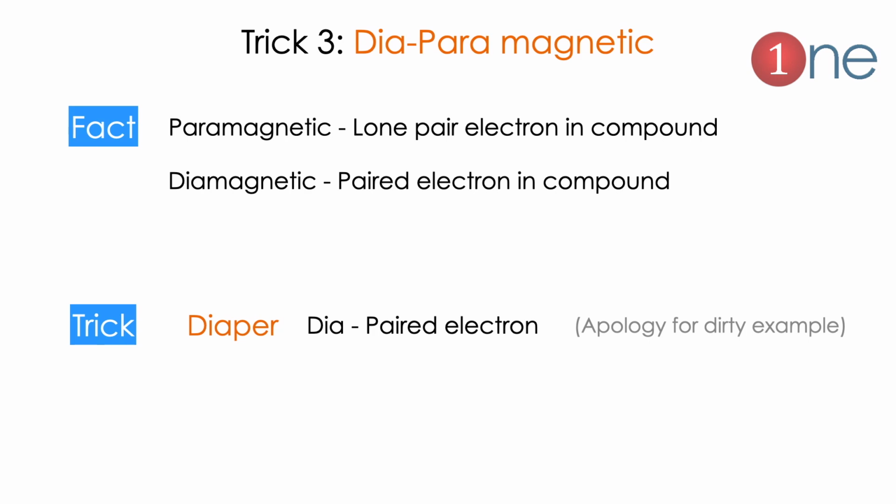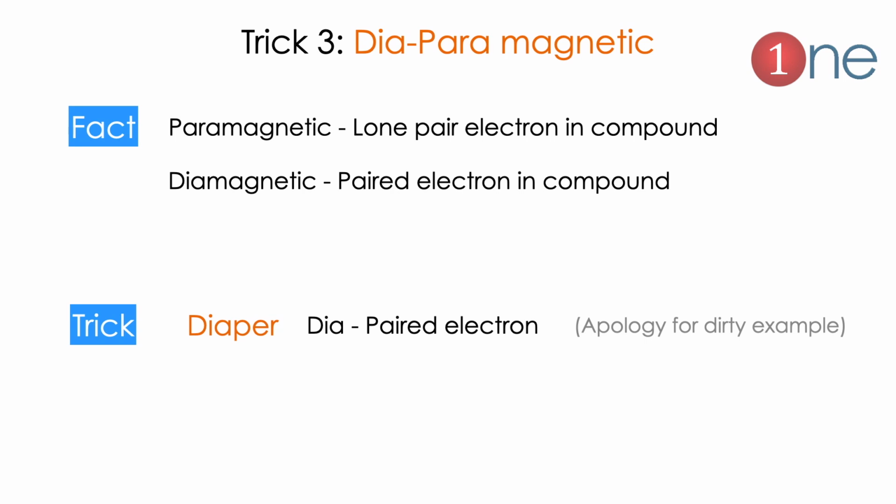Next tip is about magnetism. Often people confuse whether the lone pair is paramagnetic or the paired electron is paramagnetic. Normally, paramagnetic means unpaired electron, diamagnetic means paired electron. People often confuse this, but it is very easy to remember.